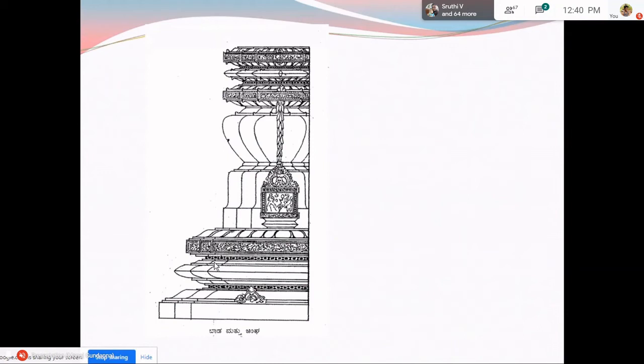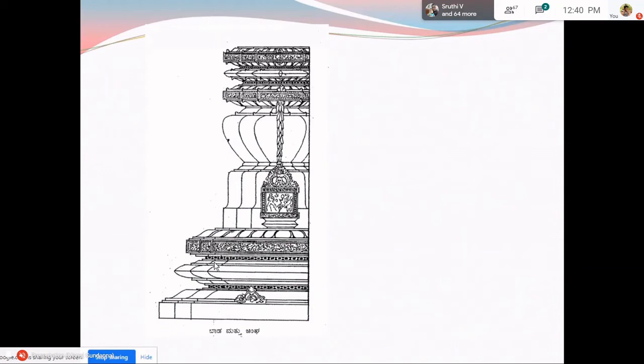Then you can see there are some minor shrines, minaret shrines, which resemble a balcony. These are usually called the Varandikas. These actually, when they get assimilated with the southern styles, give birth to further forms even in the Dravida architecture in a later period. So these projections are called the Varandikas.